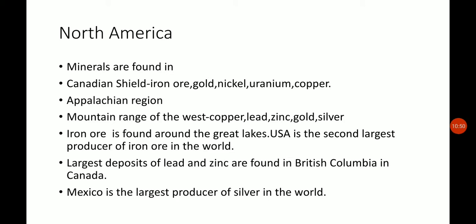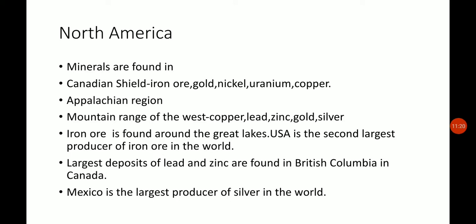In the Canadian Shield we have rich deposits of iron ore, gold, nickel, uranium and copper. Even in the mountain range of the west we find copper, lead, zinc, gold and silver.